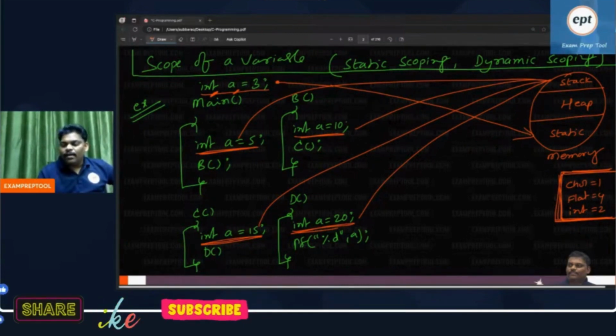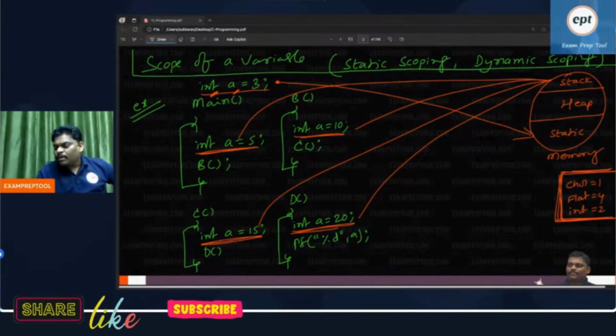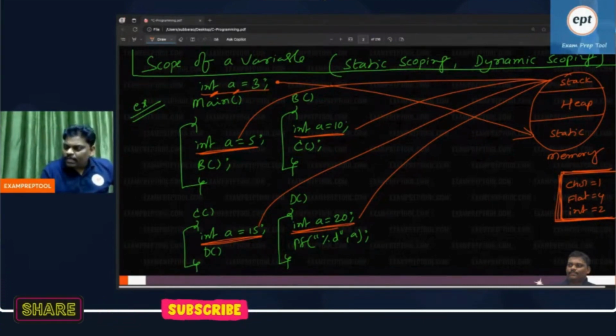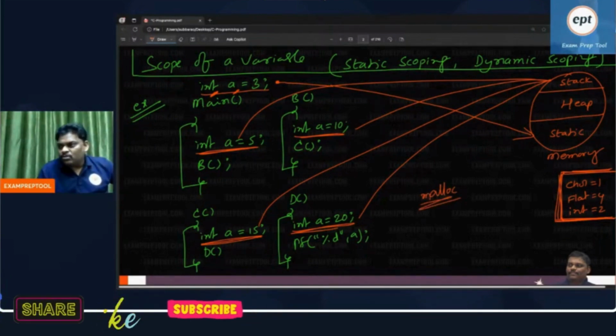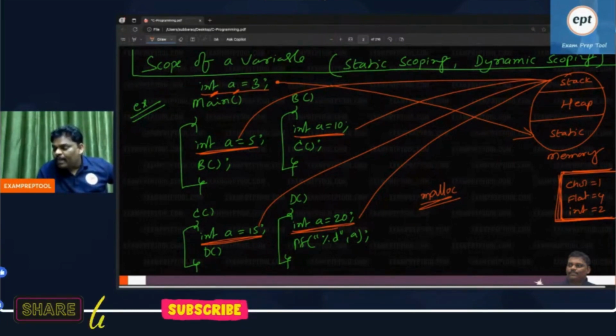If you create a variable using the malloc function, allocating memory dynamically, then memory will be allocated in the heap area. You will see this further in later classes.